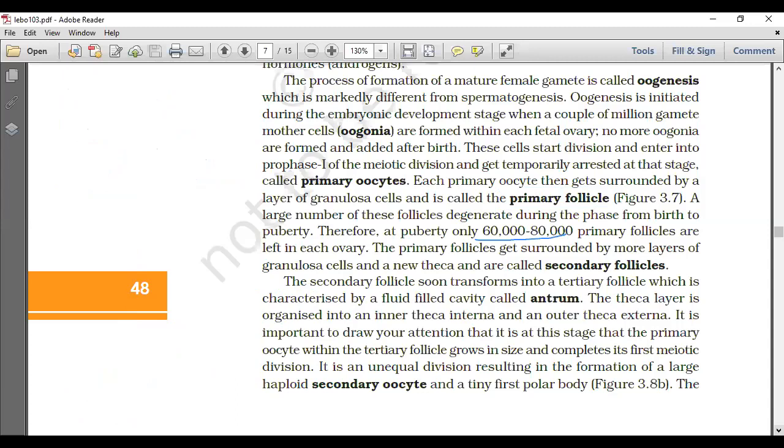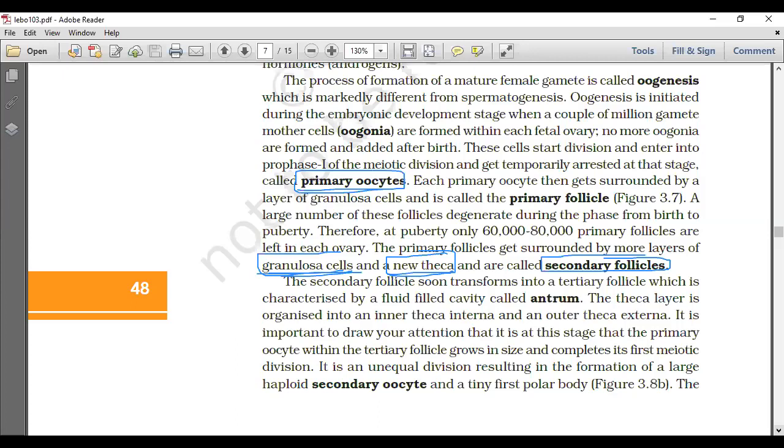The primary follicle gets surrounded by more layers of granulosa cells and a new theca, and is called secondary follicle. Recognition for secondary follicle is given here: the granulosa cells containing the primary oocyte, more granulosa cells and theca, they termed it as secondary follicle. So we get the granulosa cell layer, primary oocyte, more granulosa cells and new theca, called secondary follicle.